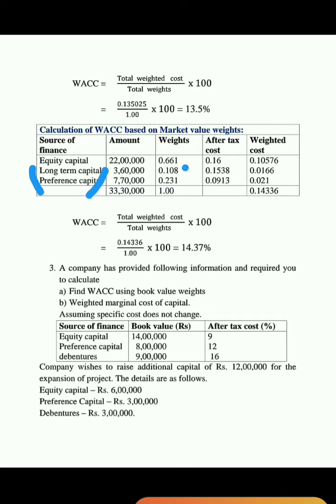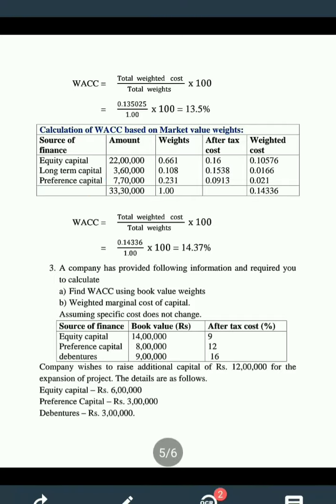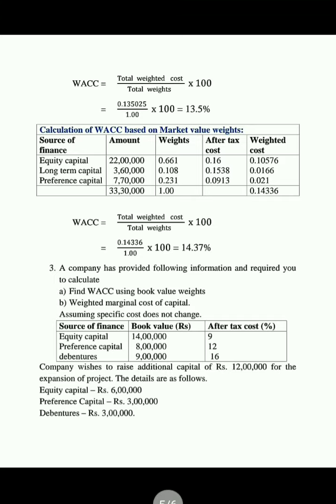Here the weightage is 0.661, that is 22 lakhs divided by 33,30,000. Here the total amount is 33,30,000, so that is equals to 0.661. Next, preference share capital 3,60,000.